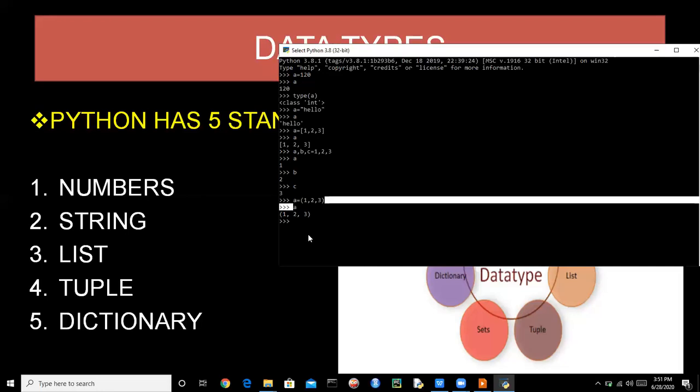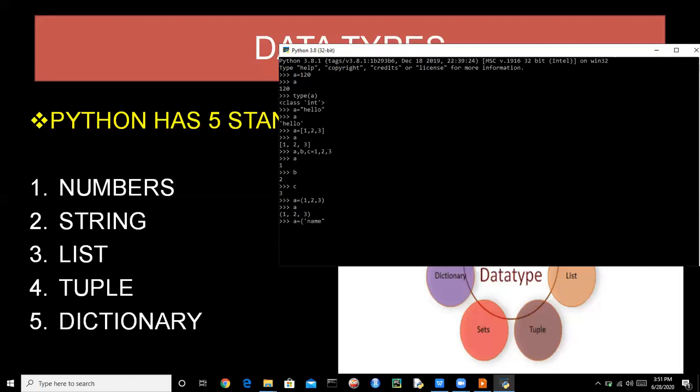So the next thing is dictionary. A dictionary is a key value pair, so we need to write first the key, like name, and the name is Python, and age is 20. So now if we print A, it will print a dictionary for us. Name is Python.